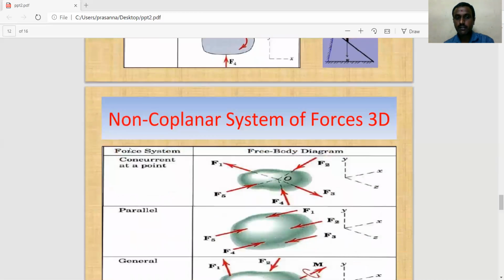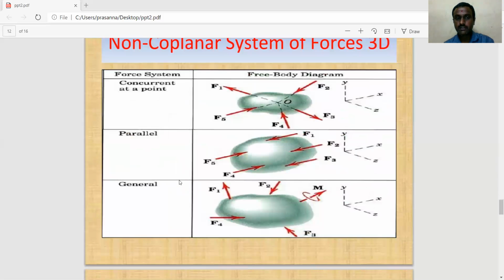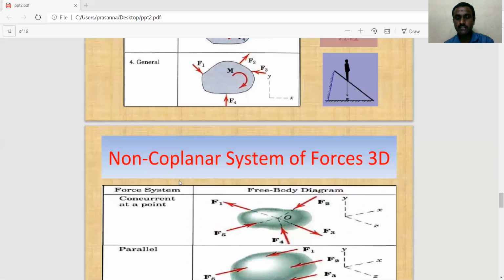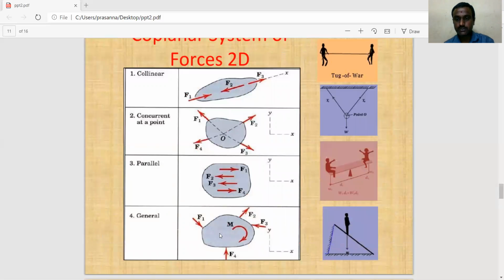Similarly, for the non-coplanar 3D system: concurrent point, parallel, general. If you observe the diagrams of 2D coplanar and 3D non-coplanar, you see the condition of collinear and the consideration of concurrent at a point, and parallel and general forces.